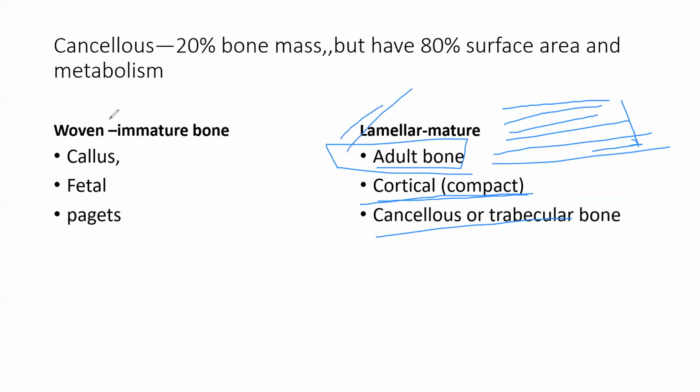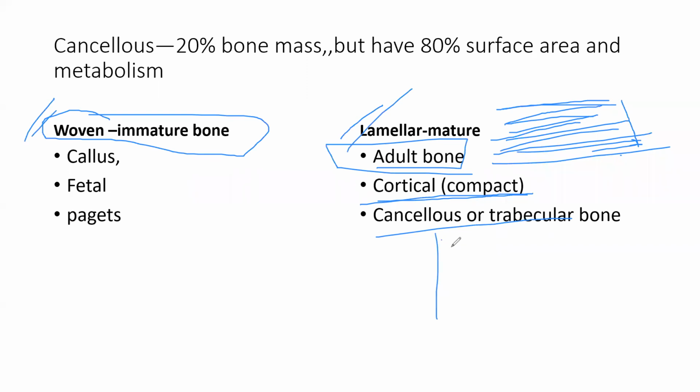If an adult has woven bone, it means it is bad. Adult bone is of lamellar nature, with lamellae stacking one above the other like tiles. So it forms cortical bone and cancellous bone. Cancellous bone is also called trabecular bone, because it is made of trabeculae. So adult bone is lamellar in nature.